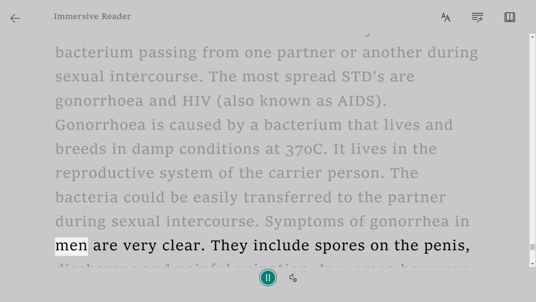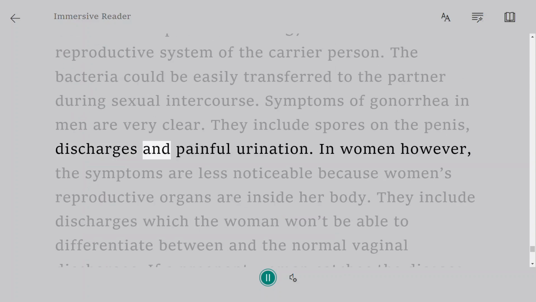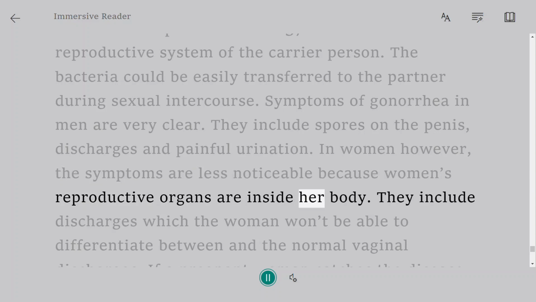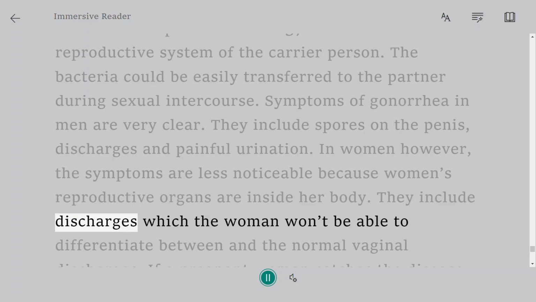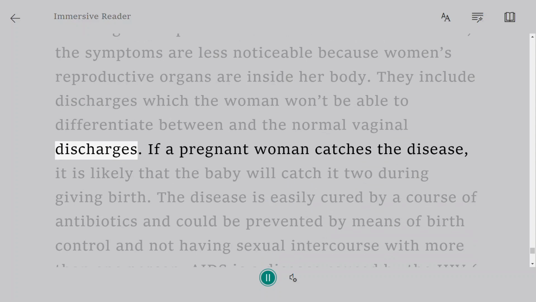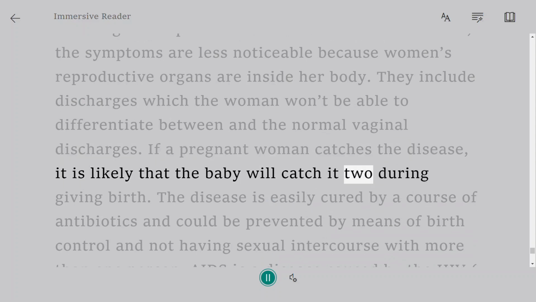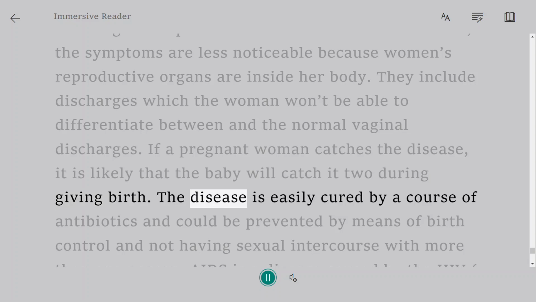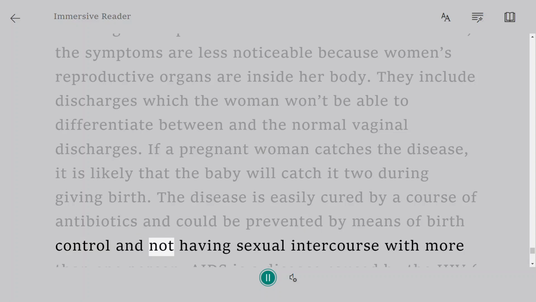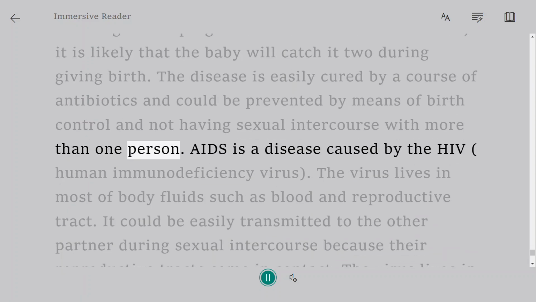Symptoms of gonorrhea in men are very clear. They include sores on the penis, discharges, and painful urination. In women, however, the symptoms are less noticeable because women's reproductive organs are inside her body. They include discharges which the woman won't be able to differentiate from the normal vaginal discharges. If a pregnant woman catches the disease, it is likely that the baby will catch it too during giving birth. The disease is easily cured by a course of antibiotics and could be prevented by means of birth control and not having sexual intercourse with more than one person.